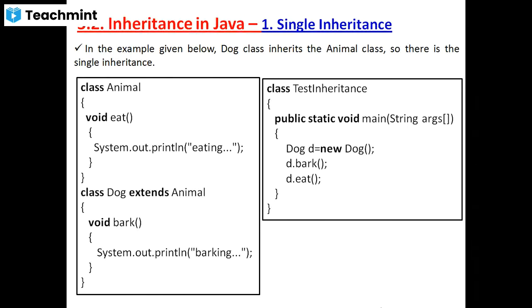Okay. The first thing we will do here in public static void main is create the object. You have to create the object of which class? Why subclass? Why not superclass?